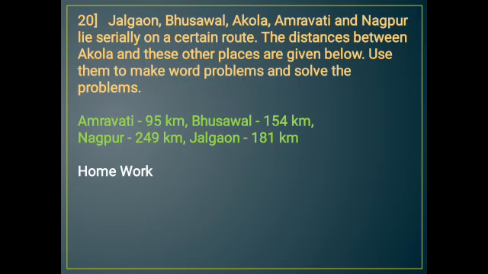Next question. Jalgaon, Bhusawal, Akola, Amravati and Nagpur lie serially on a certain route. The distances between Akola and these other places are given below. Use them to make word problems and solve the problems. So here this question you are going to do as homework, in which you have to make the question. Understood? So you can make any question, like you can ask the distance between Amravati and Akola, or you can ask the total distance. Any question you can make and you can solve it.